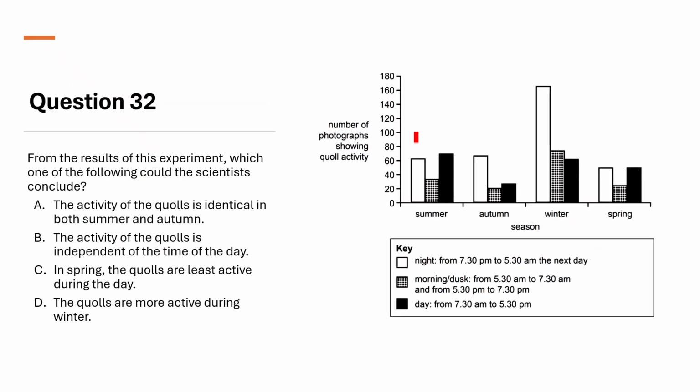Quoll activity levels shift throughout the year. During summer, they are most active in the daytime, while in autumn, they prefer to be active at night. Their daily habits vary significantly between day, night, and dusk. In spring, they show the least activity at dusk or in the morning, with similar activity levels during the day and night. Of all seasons, quolls are most active in winter.